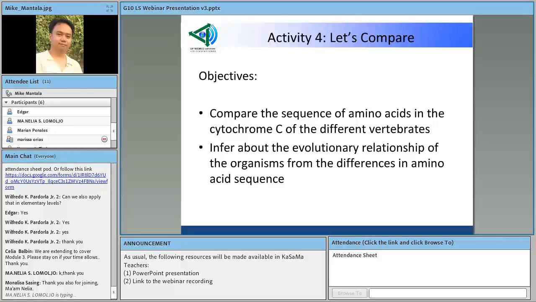Okay, tapos na kasi sila ng different groupings. Meron na sila kaninang sa grade 8 na dinedescribe natin na hierarchical system of classifying organisms. So, may idea na sila kung anong vertebrates na yan. Okay, and the second objective is for them to infer about the evolutionary relationship of the organisms from their differences in amino acid sequence. Okay.